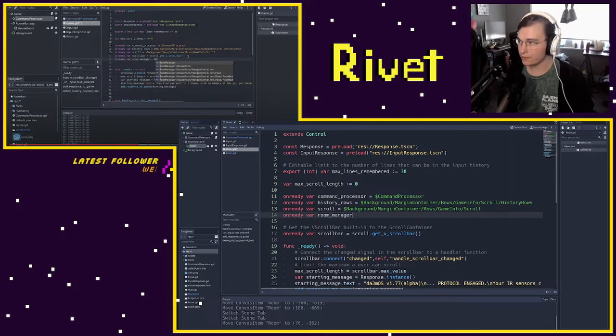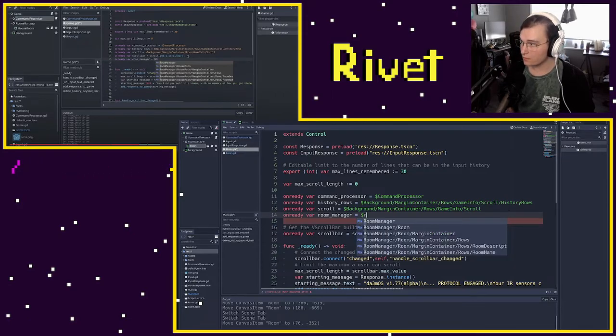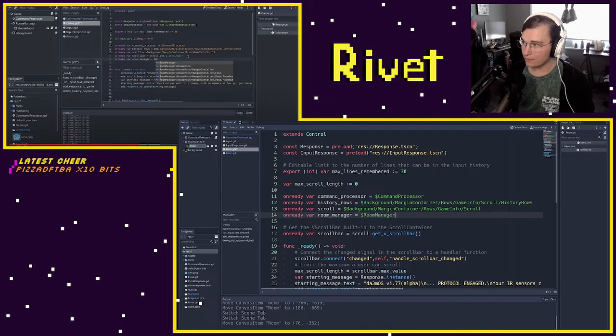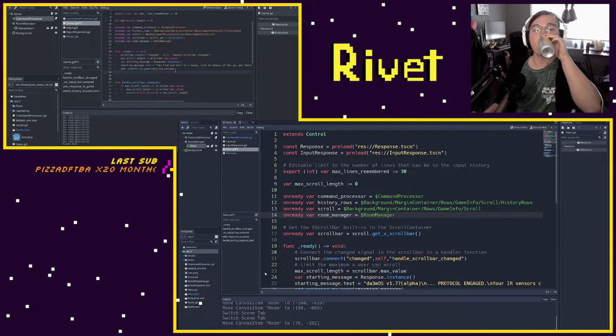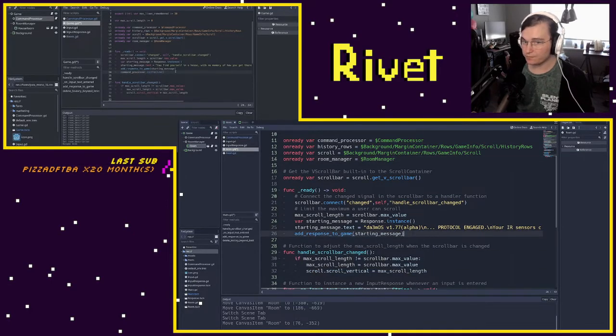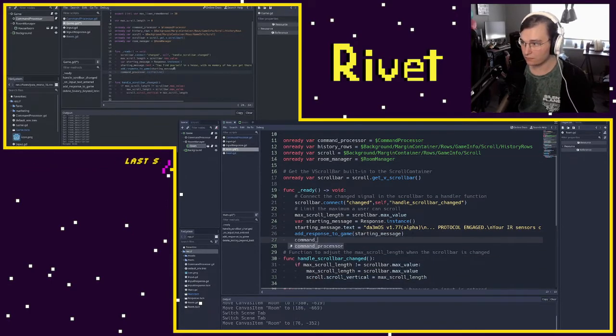Room manager. Give me the room manager. Okay, there we go. Room manager, pretty simple. And what I'm going to do is say command processor dot initialize, because remember we added that initialize function, and here we need to get our starting room. Now again, this is where we could have an export variable, we could drag it in or whatever, but I think it's good enough for now. Just say room manager dot get child, and we'll just say 0.